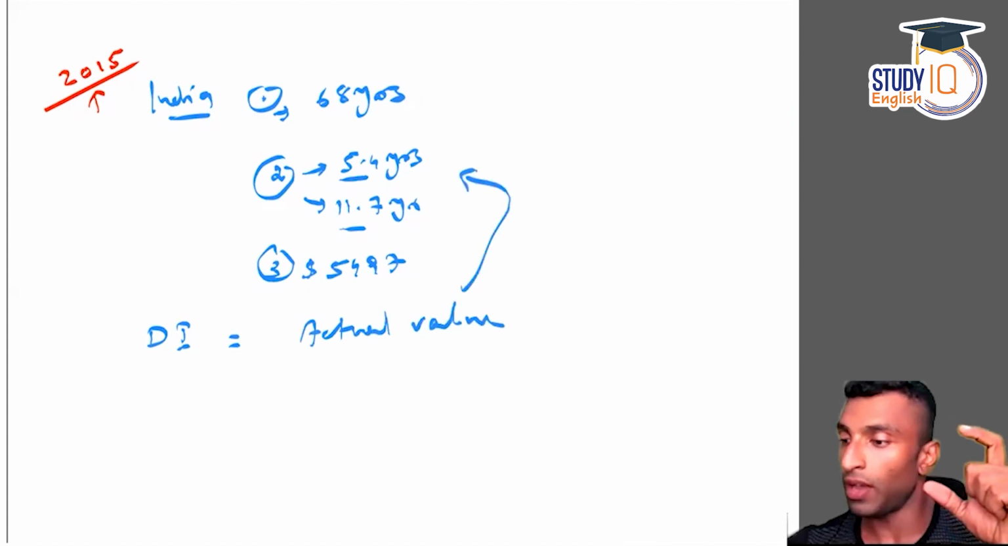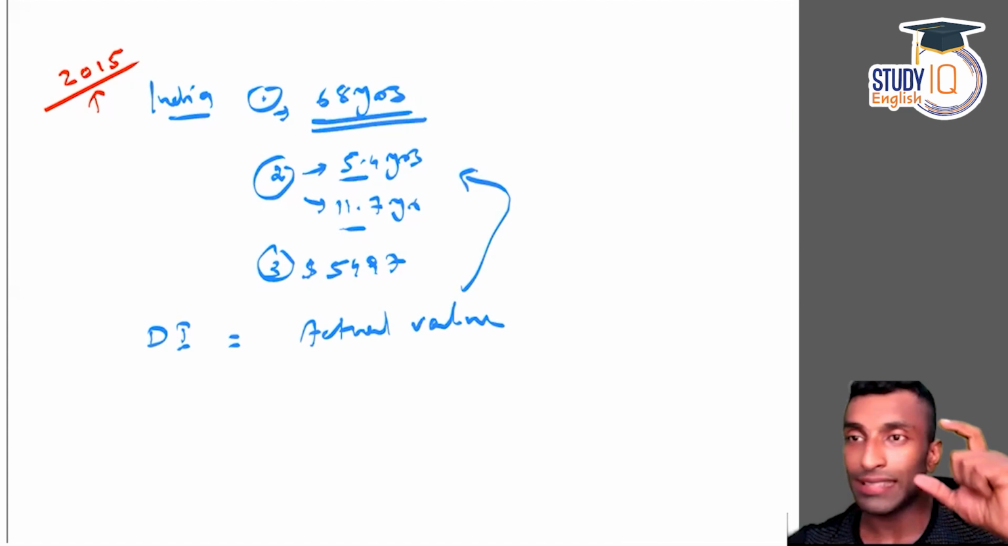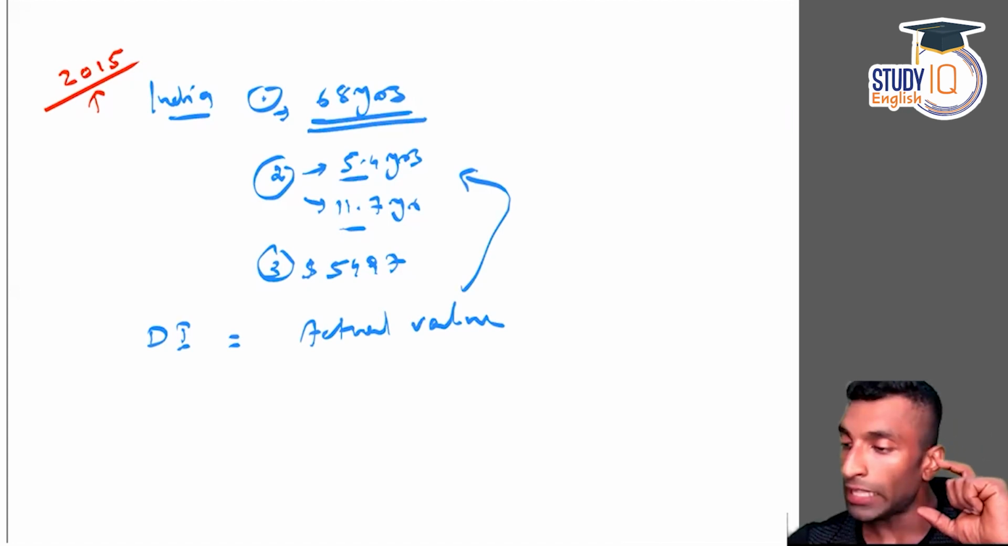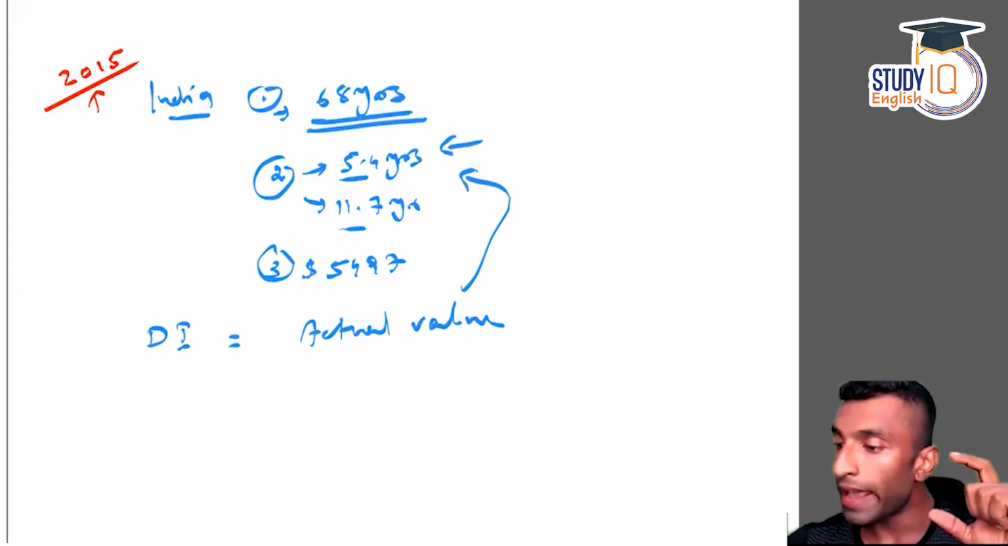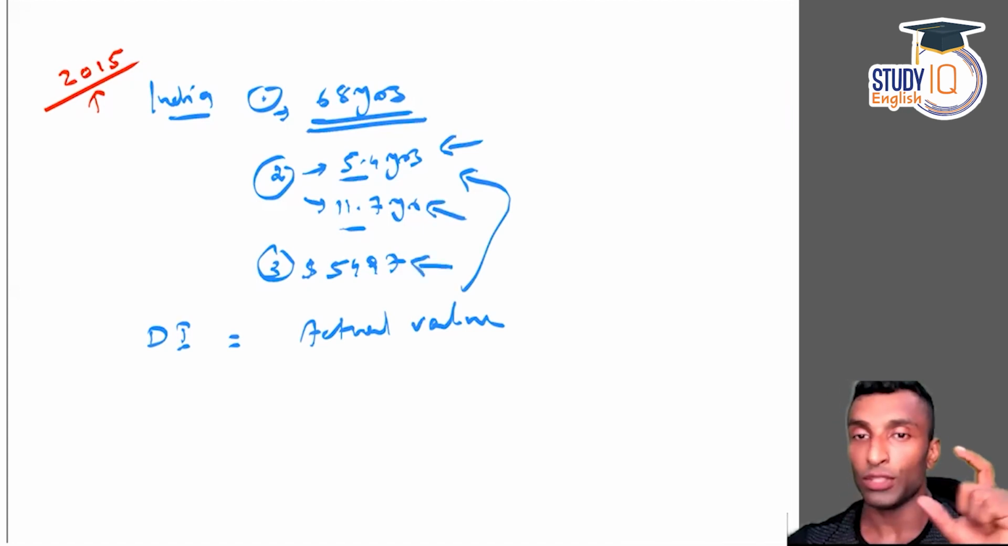There's the actual value. For life expectancy, there's the actual value of India. Mean years of schooling, this one. Expected years of schooling, this one. Per capita income, this one. So that is the actual value. So this is known to you.